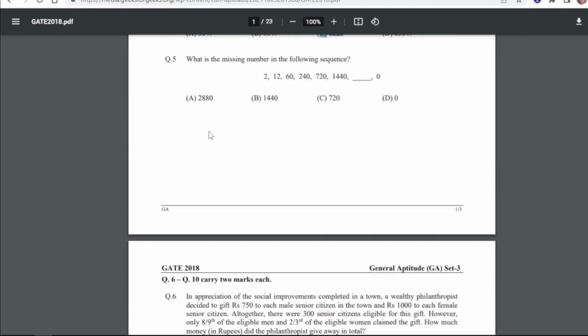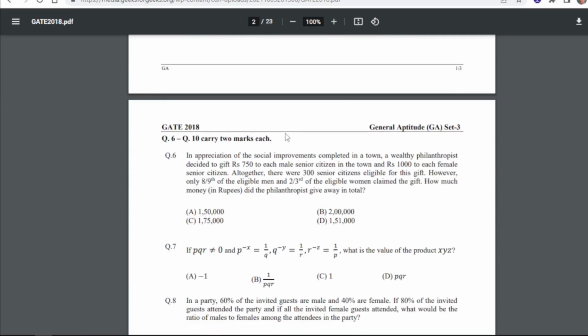Question number 5 is, what is the missing number in the following sequence? So again you will have to find a pattern and then you will get the missing number in the sequence. So for this the answer is B, that is 1440.